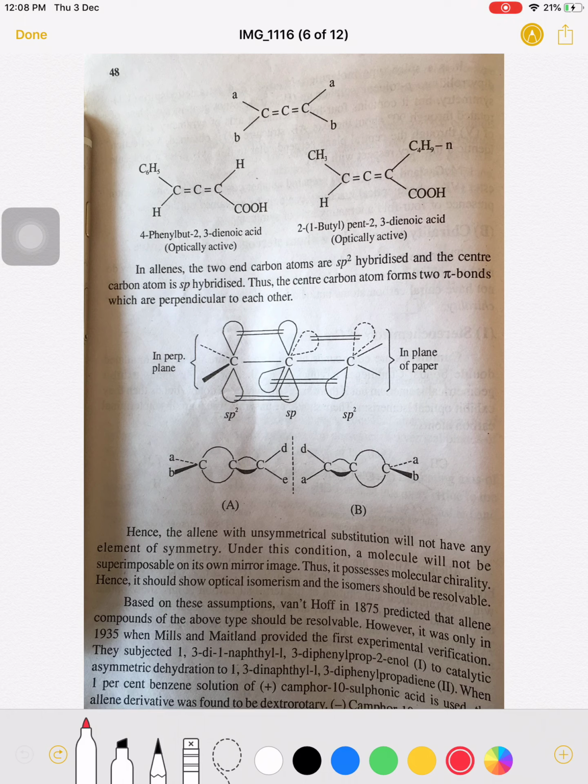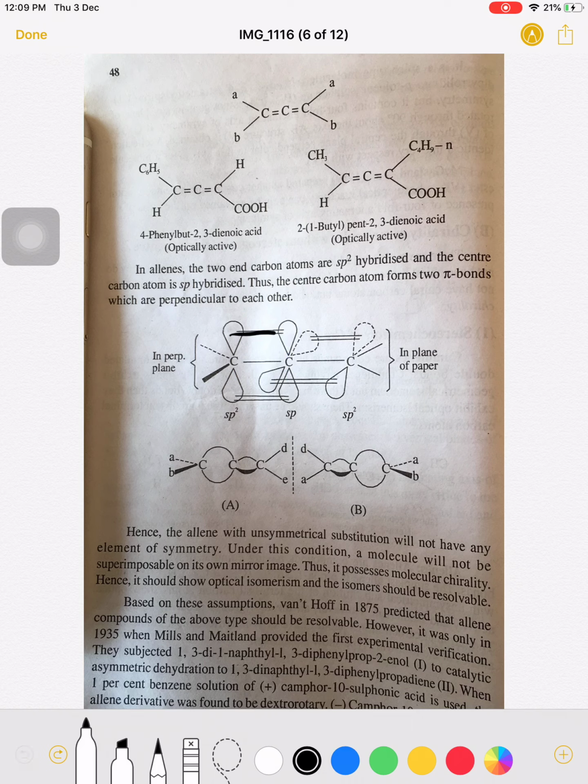So the terminal carbon atoms are sp2 hybridized, the central carbon is sp hybridized, and the two double bonds on the central carbon atom are perpendicular to each other. Now see here, this is the molecule. One double bond is here, and another double bond is perpendicular here. So these two are perpendicular to each other.